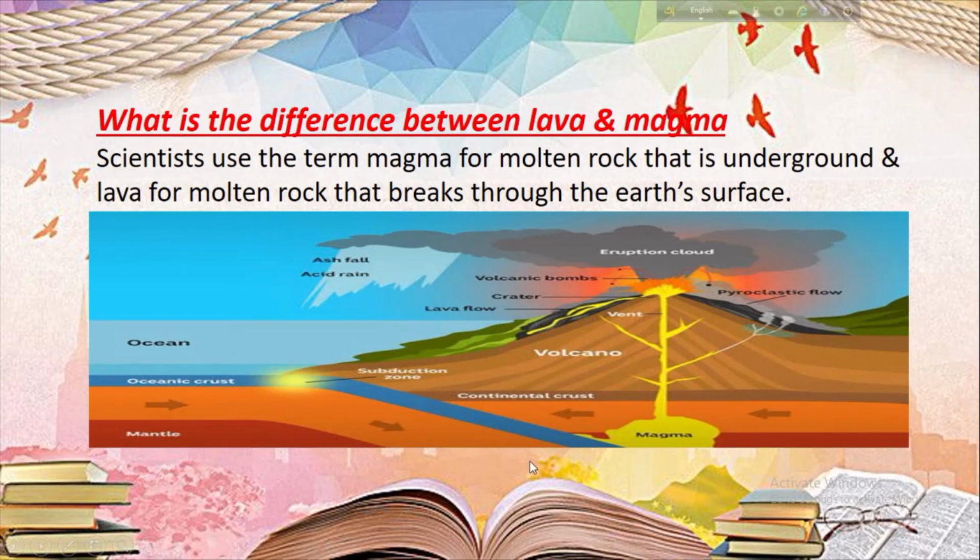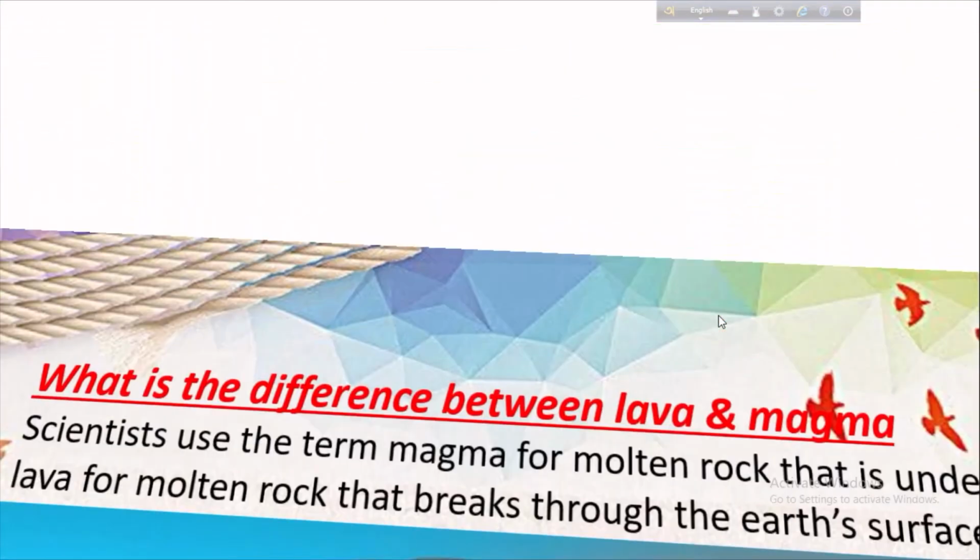From this magma chamber, the volcanic eruption occurs through the crater of the volcano, and here comes the lava, different types of gaseous substances, ashes, etc. And from this lava, environmental pollution occurs. So we learn here the differences between lava and magma.